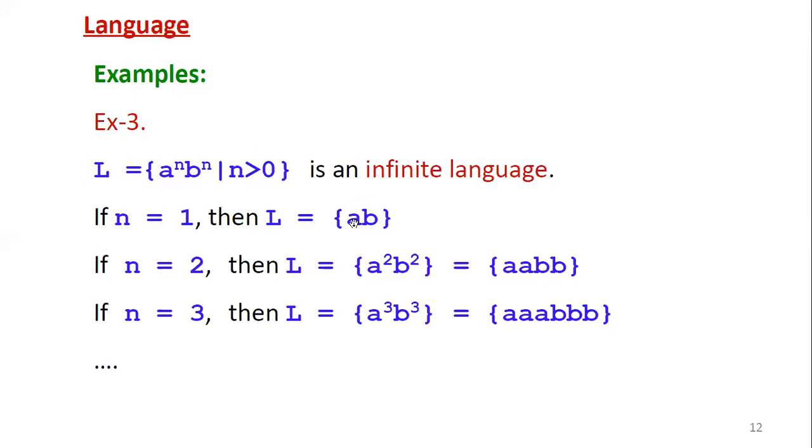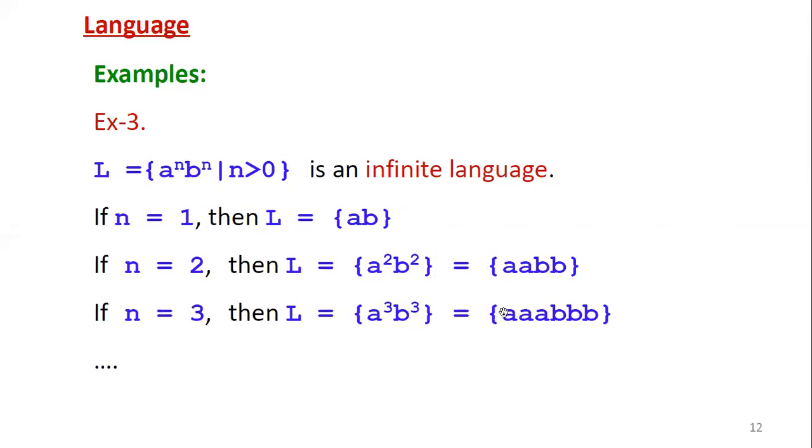These are not separate characters or symbols; these are all combined, a sequence is formed, which is a string. So the set contains only one string, that is ab. Then n equal to 2. Here the language contains what type of strings? a power 2, b power 2. That means in the strings we can't denote with respect to powers; you can expand the symbols. So here a square can be written as aa, then b square can be written as bb. Now the string is aabb. Then n equal to 3, then L equals a power 3, b power 3.